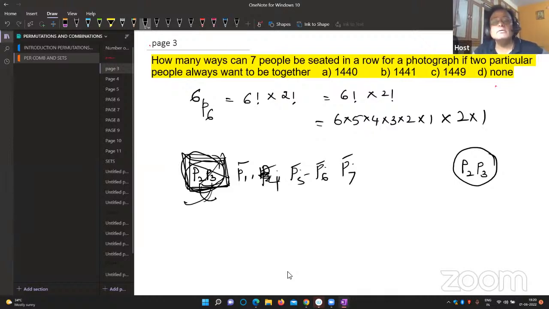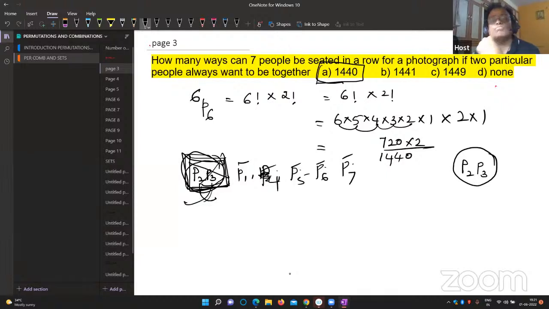Can anybody calculate and tell me immediately? If you have calculated, you have to tell me. How many ways? What is the answer? 6 5s are 30, 30 4s are 120, 120 3s are 360, 360 2s are 720, 720 2s are 1440. I think option A is the right option.